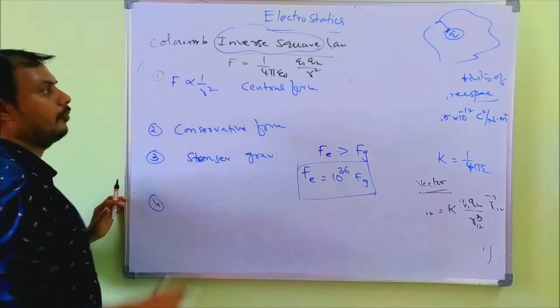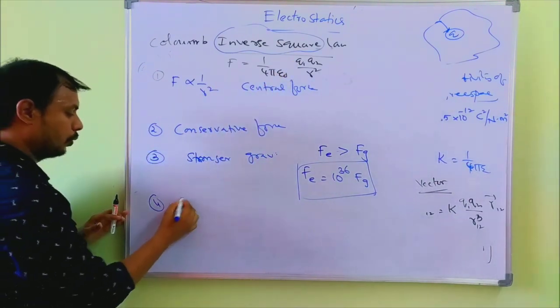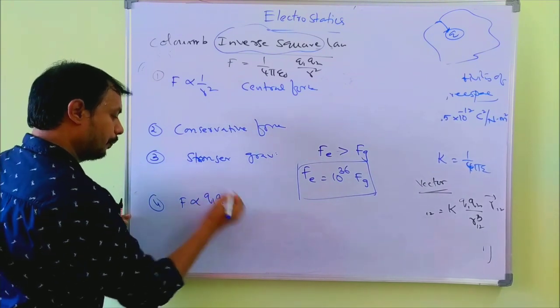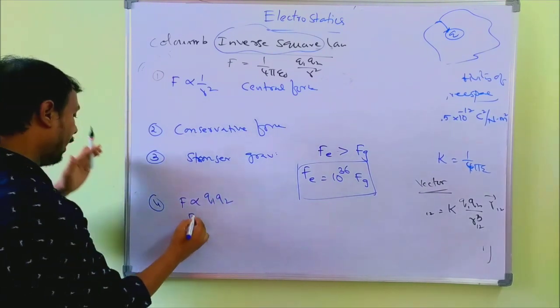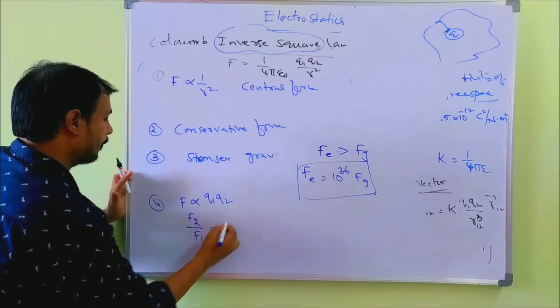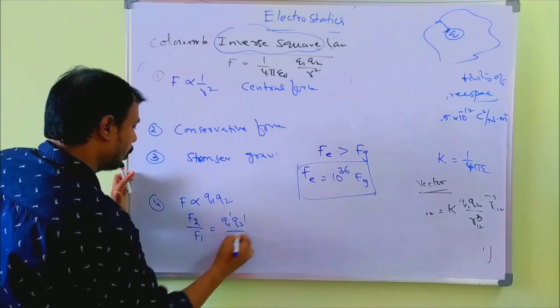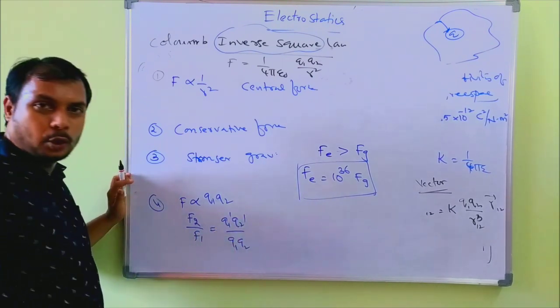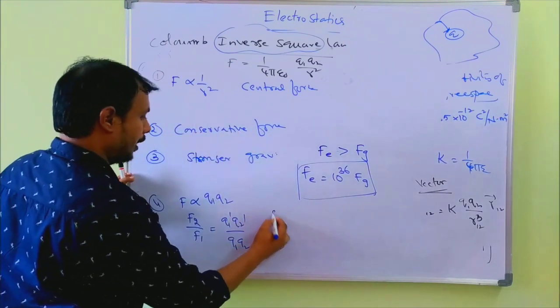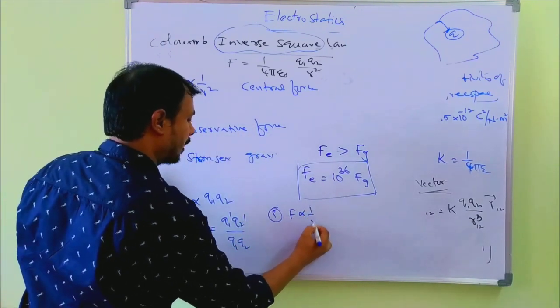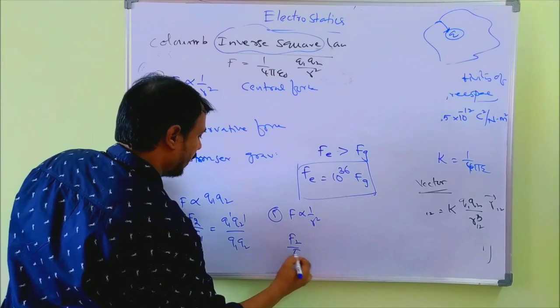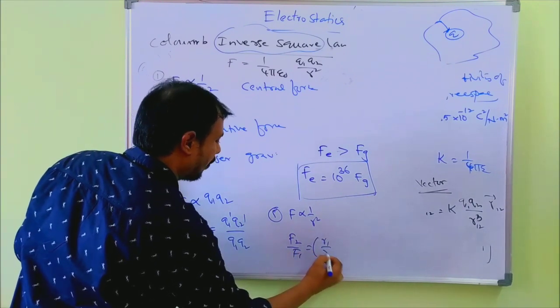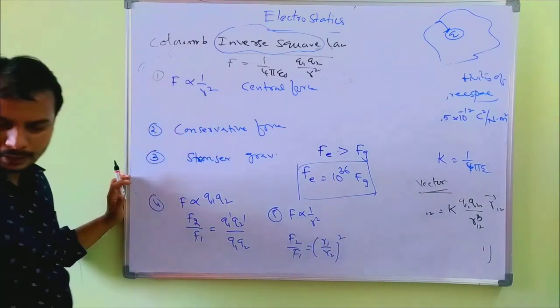Next, F is proportional to Q1 Q2, so F2 by F1 becomes Q1 dash Q2 dash by Q1 Q2. F is proportional to 1 by R square, so F2 by F1 equals R1 by R2 whole square, right?